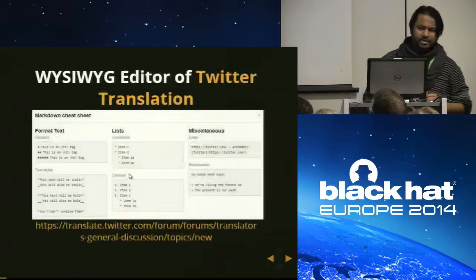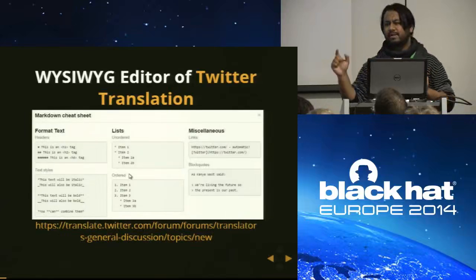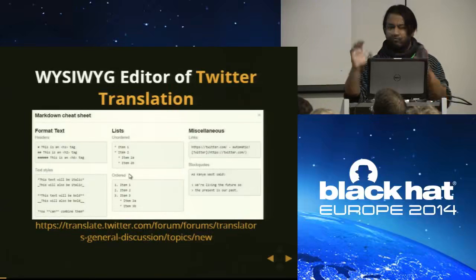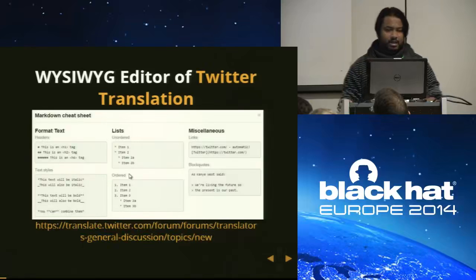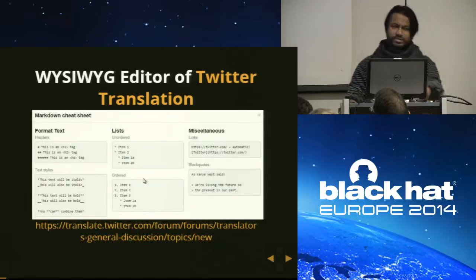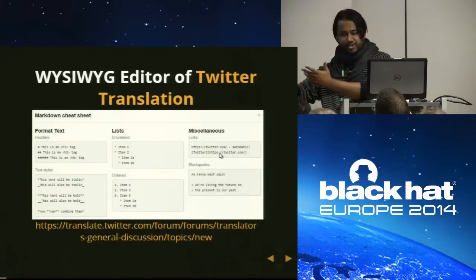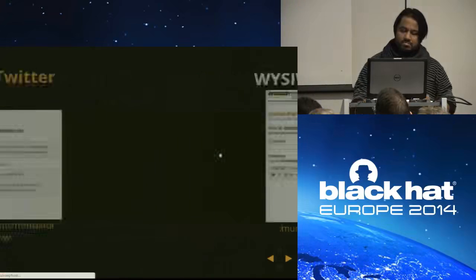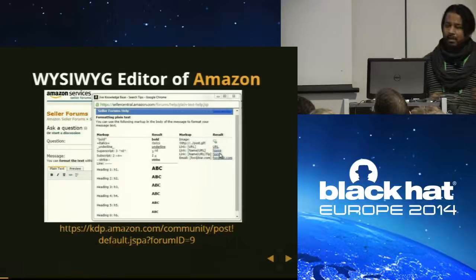But it is not necessary that WYSIWYG editors are only available in the form of buttons. They may be available in the form of some particular text or particular format. For example, this is the WYSIWYG editor of Twitter Translation. If you want to post a link on this forum, you have to write the name of the link in square brackets, and then in small parentheses you can mention a link, and Twitter will automatically convert it into an HTML-based link.